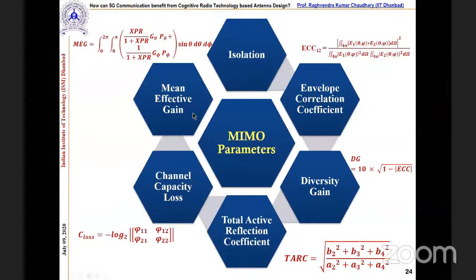And finally, mean effective gain, this is again a far field property. This is the mean received power over the total mean incident power. The acceptable range is -3 to -12 dB. So these are the parameters for the MIMO antenna, and for better performance we are supposed to analyze these parameters.